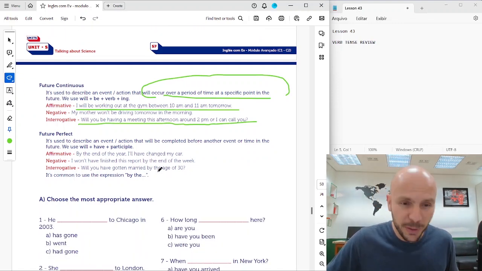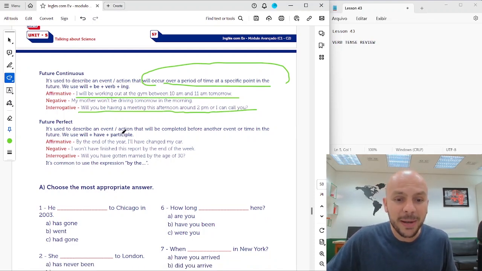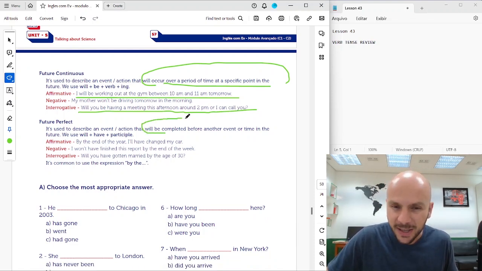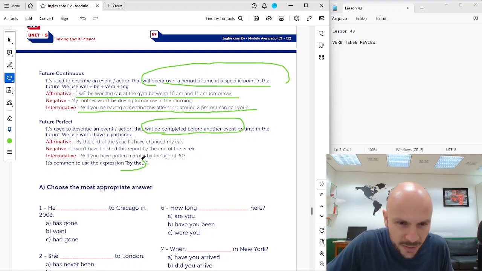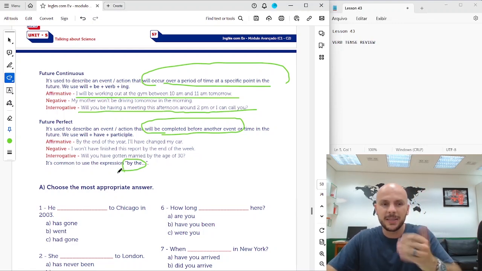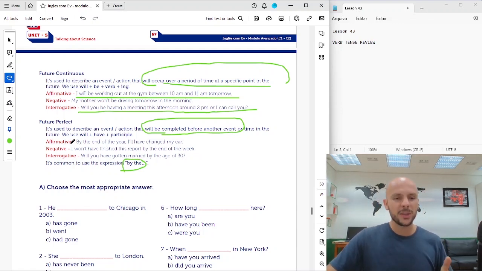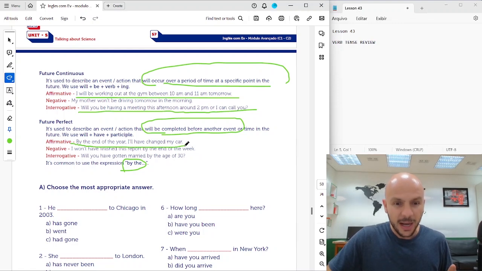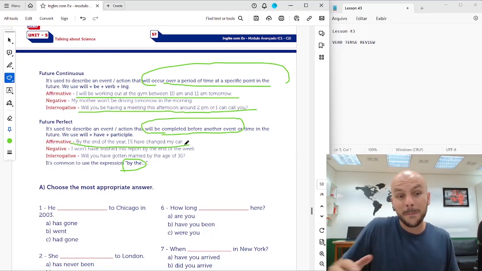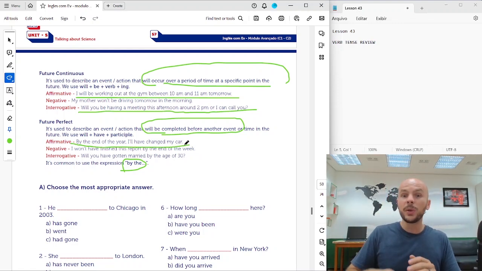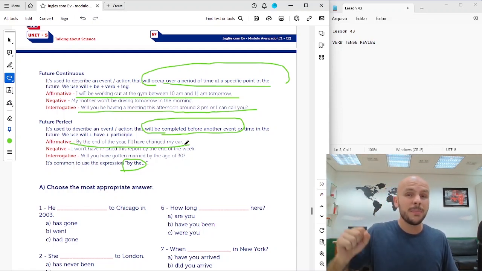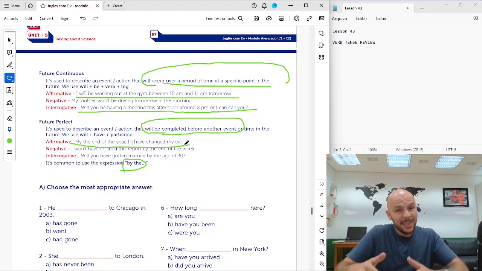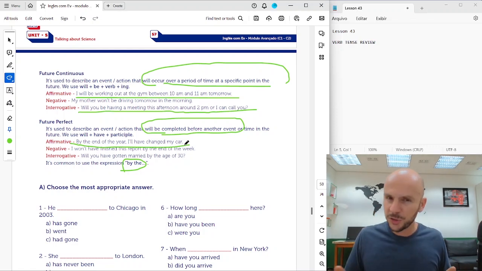And future perfect, we use it to describe an action that will be completed before another event in the future, okay? We usually use the expression by the, okay, to determine the limit. For example, by the end of the year, I will have changed my car. By the end of the year, that's the limit. I will have changed my car. Maybe tomorrow, maybe next week, maybe next month, I don't know. But by the end of the year, I will have changed my car.